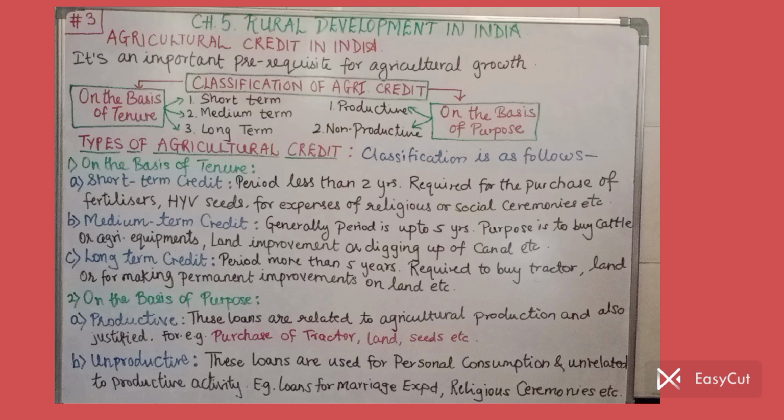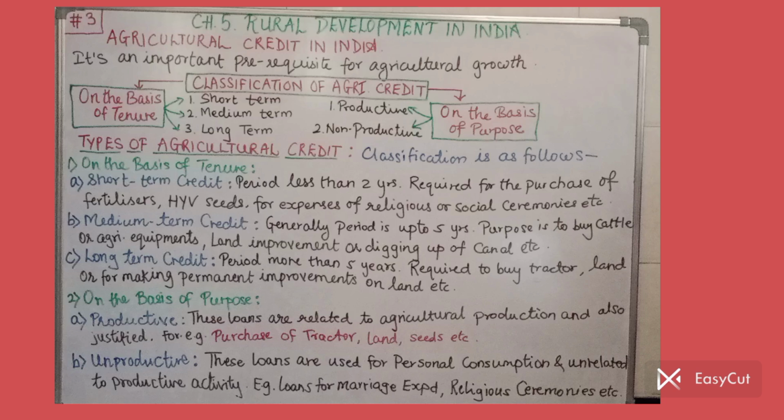Such loans are for marriage expenditure, or to celebrate some huge religious ceremonies, etc. So this is nothing but a burden on the farmer. With this, classification of agricultural credit is over.